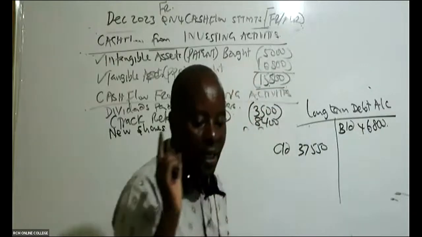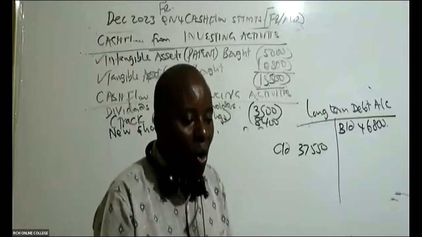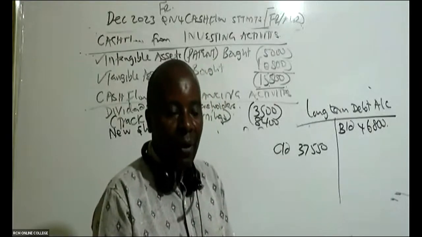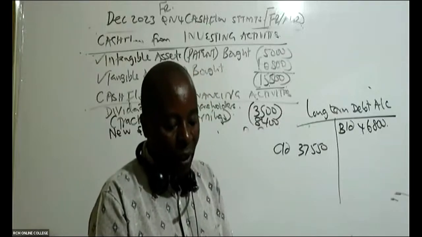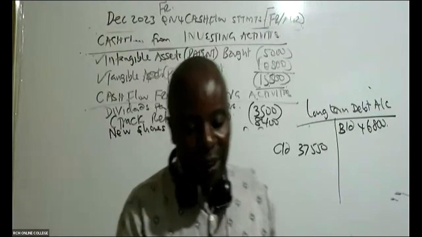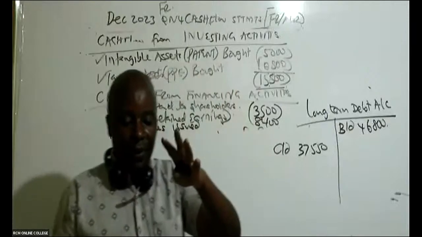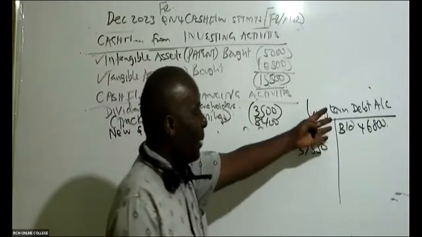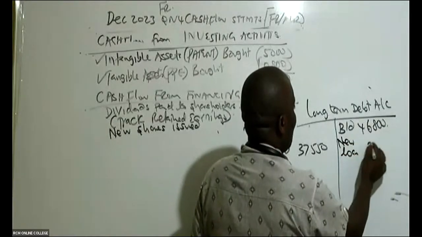And then in the year, we are told that we issued new loan notes. Are you able to see note number 3, where they're saying that the company repaid some borrowings which had matured during the year and they issued new loans amounting to 3,000? Is there somebody who is able to see that note? We issued new loan notes. That must come here, so we have new loan, 3,000.